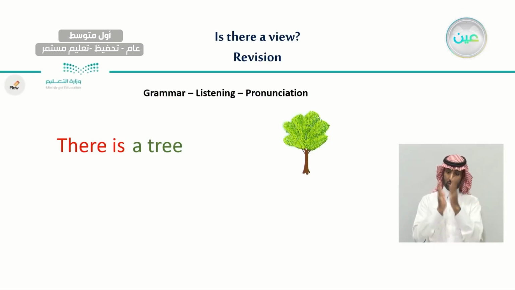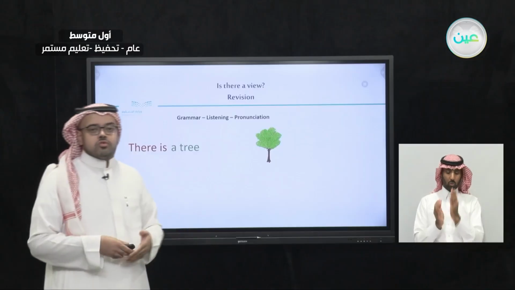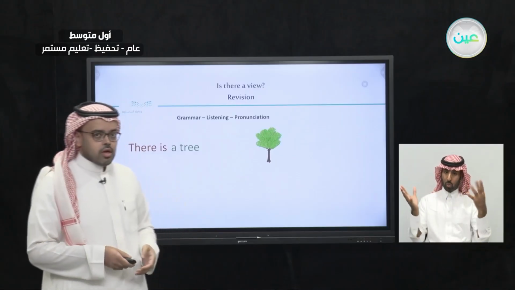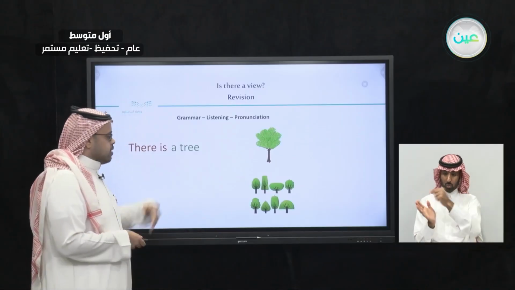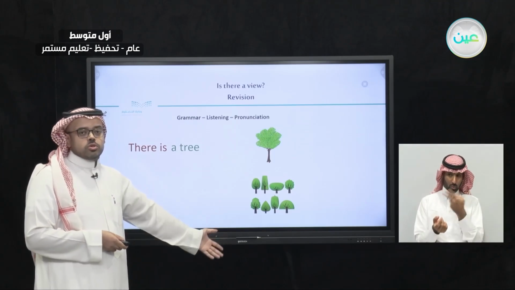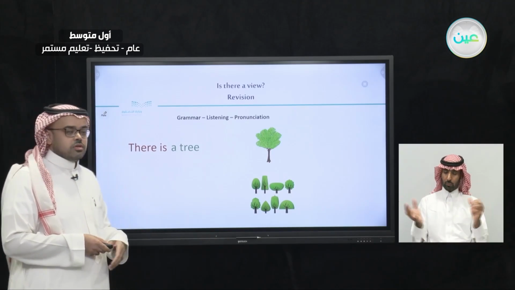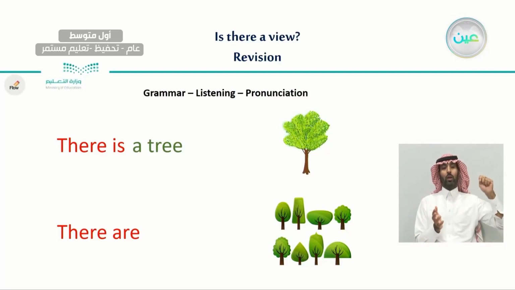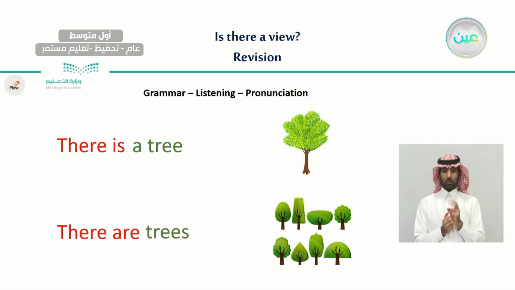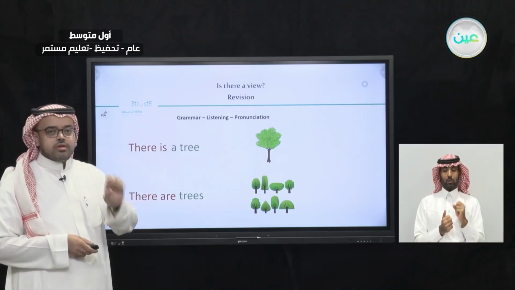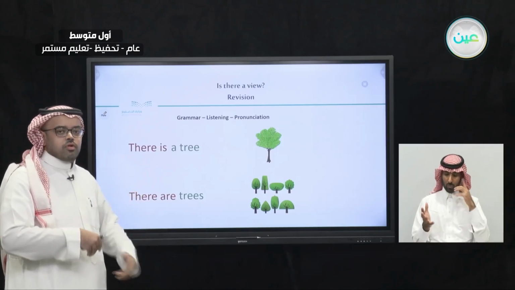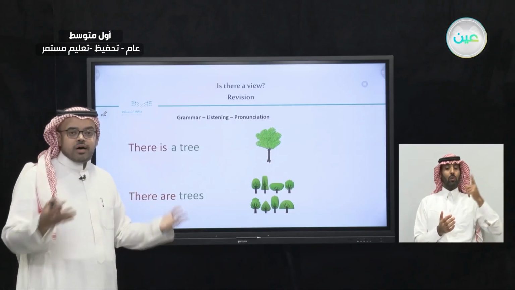How about if I see a group of things, maybe two things or more than two things, like for example, those trees? Shall I use there is, or shall I use another expression, which will be there are? There are trees. So as we learned last time, we use there is for one thing, one object, maybe one person, and we use there are for a group of things, a group of objects.